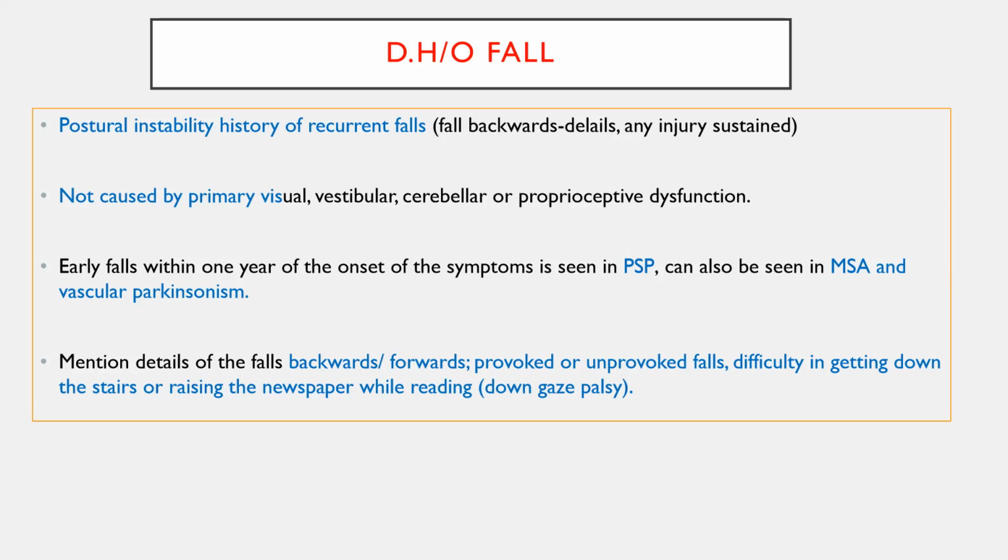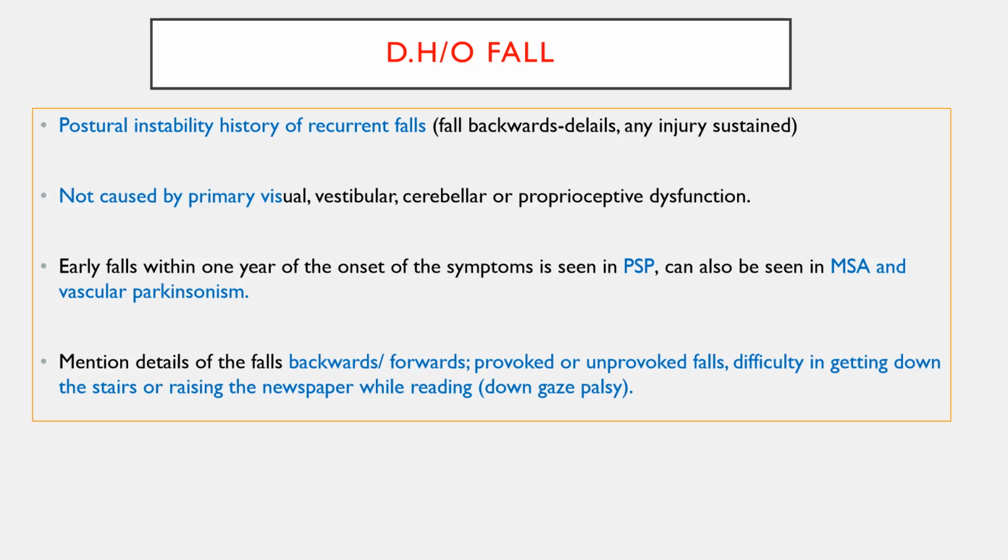This postural instability is most commonly seen in progressive supranuclear palsy in the early part of the illness. So if a patient started having Parkinson's symptoms and a history of fall within 1 year of onset, you can tell that this is not typical Parkinson's disease. In idiopathic Parkinson's disease, the patient will not have early falls.